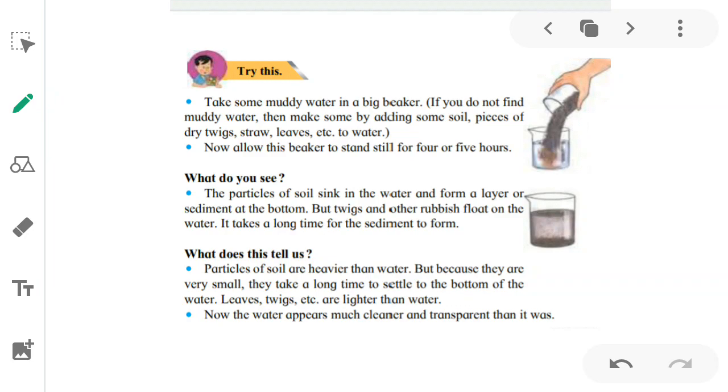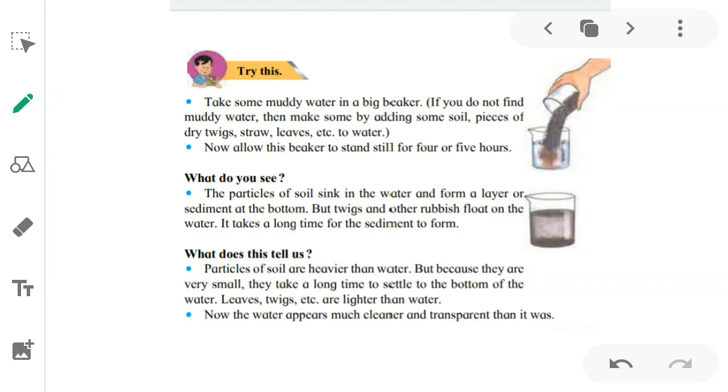It's very easy to find this kind of muddy water nowadays because it's raining very heavily. So there is muddy water all around us, all around our area, I mean to say. If you find it difficult to take that water, you can even mix some mud with water. The water will become muddy.